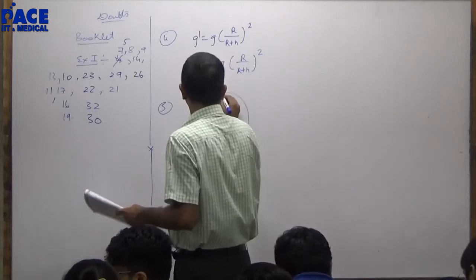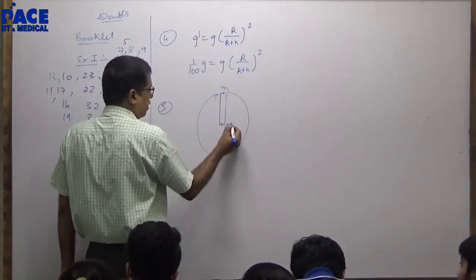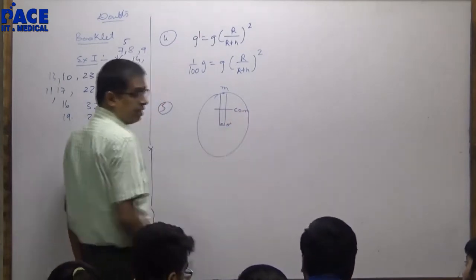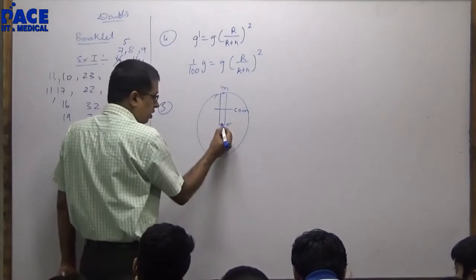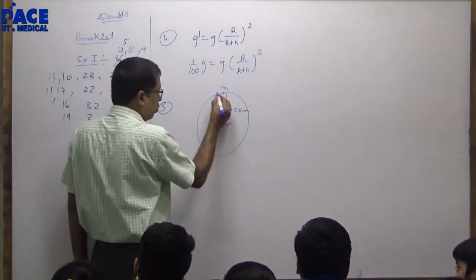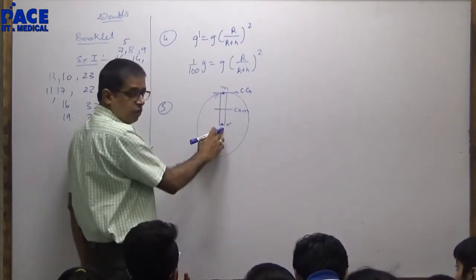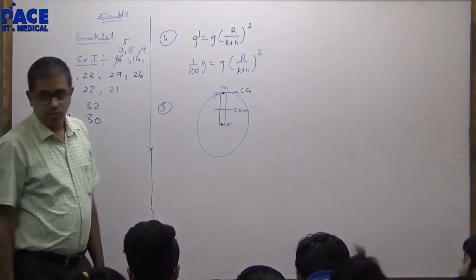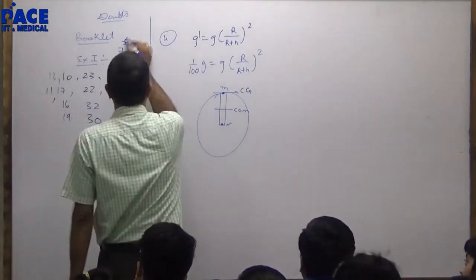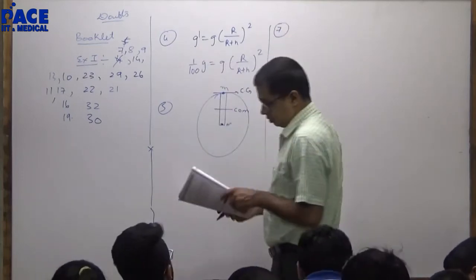5. If you have a mass here and mass here, the center of mass will lie at the center. But where will the center of gravity lie? On this, the gravitational force is 0. Here, the center of gravity will lie on that mass because the gravitational force is 0. So this will be the distance between center of gravity and center of mass. 5, 7.